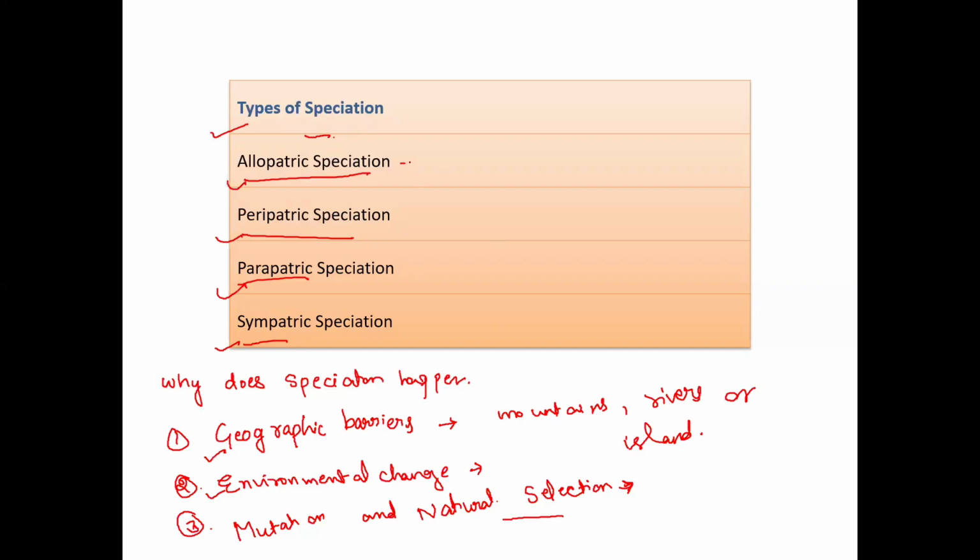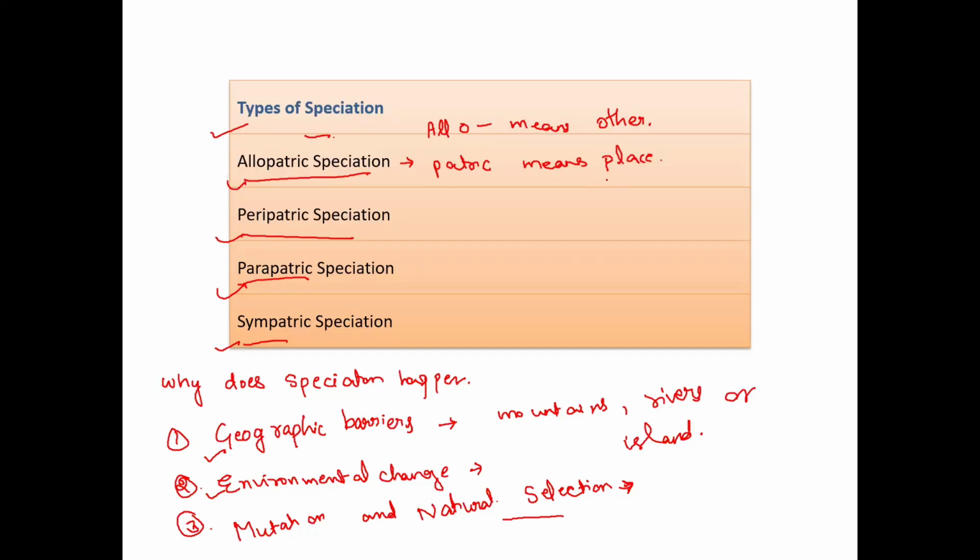First, start with the word allopatric. Allo means other, whereas patric means place. So it's easy: other place.